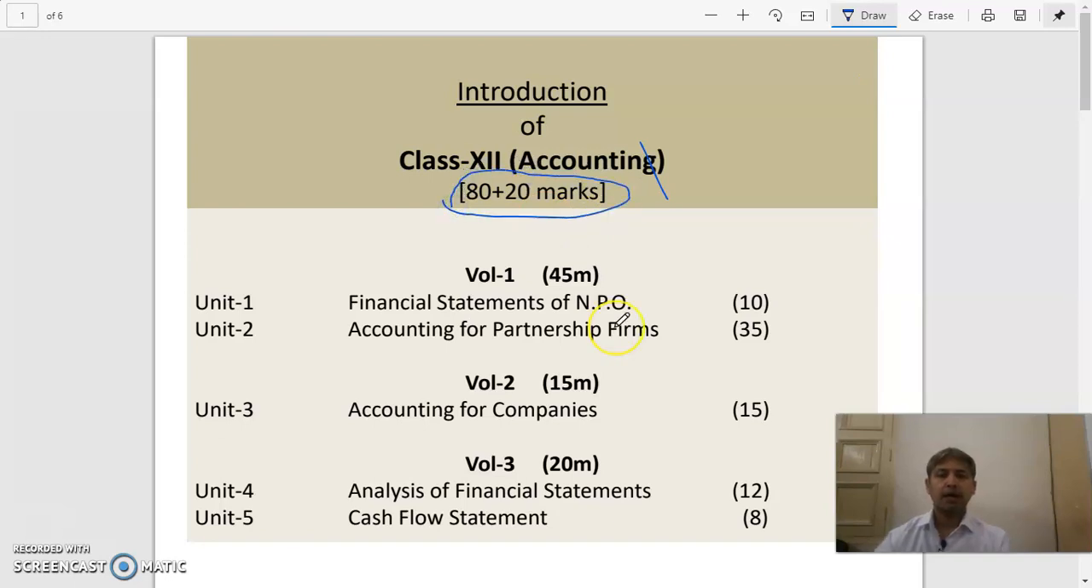Now volume 1, this is the first book. You can see the volume 1, this is the first book, and this is the second book, volume 2, and this is the third book, volume 3.